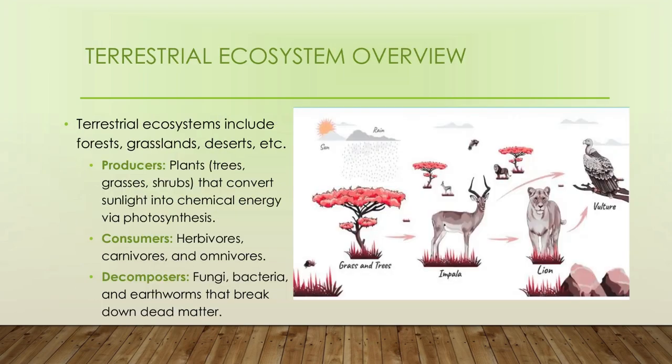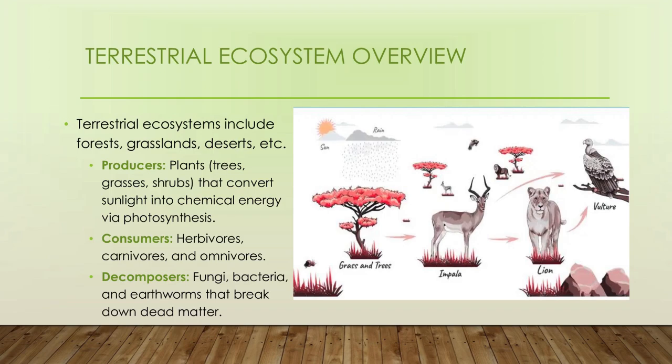Coming to the next slide, we will discuss the trophic structures in aquatic and terrestrial ecosystems. First we will discuss the terrestrial ecosystem. The concept of trophic level was discovered by the scientist Raymond Lindeman in 1942. We already discussed what we mean by trophic structure: it is the hierarchical organization of organisms according to their feeding relationships. In terrestrial and aquatic ecosystems it's almost similar, but they differ only in the producers.